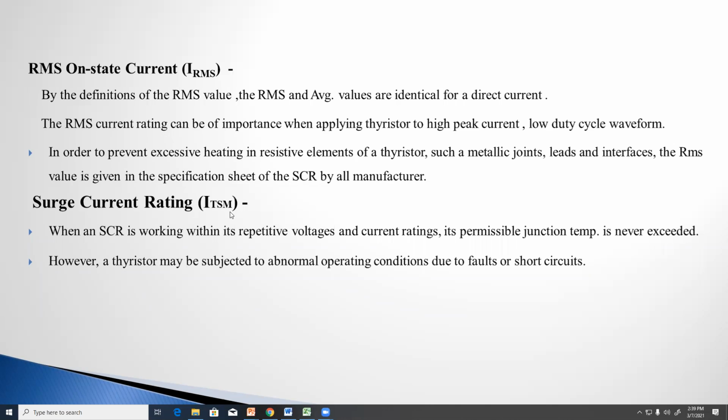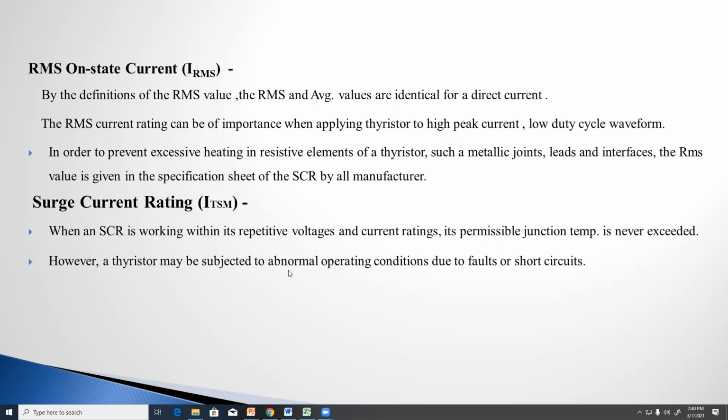Surge current rating is nothing but the maximum value of the current, like the surge voltage rating. We have seen the maximum value of the surge voltage, and the same applies here for surge current rating. When the SCR is working within its repetitive voltage and current ratings, its permissible junction temperature should never be exceeded. Otherwise, the thyristor is going to be damaged and destroyed.